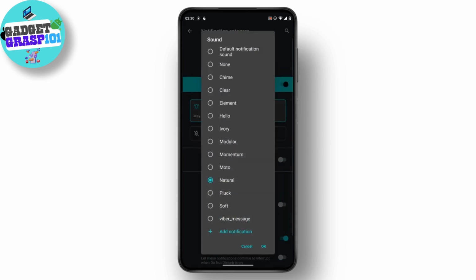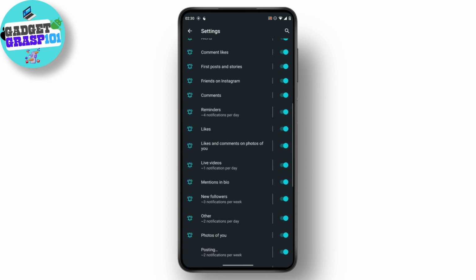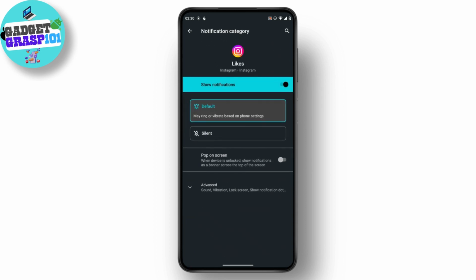You can do that, but I don't have an audio file, so I'll just select an option from here and then tap on OK. So now if someone follows me on Instagram, I will receive a notification sound according to that. Now if you head over to your likes,